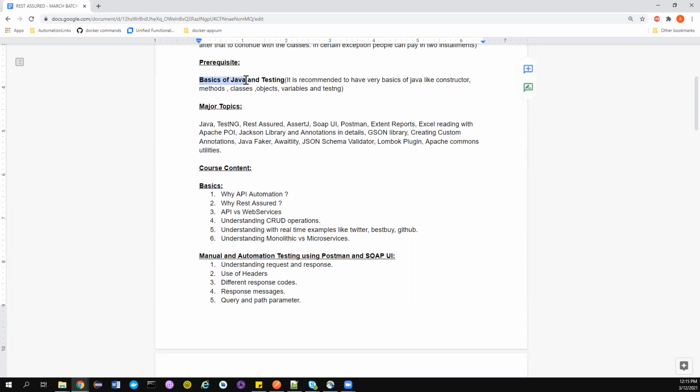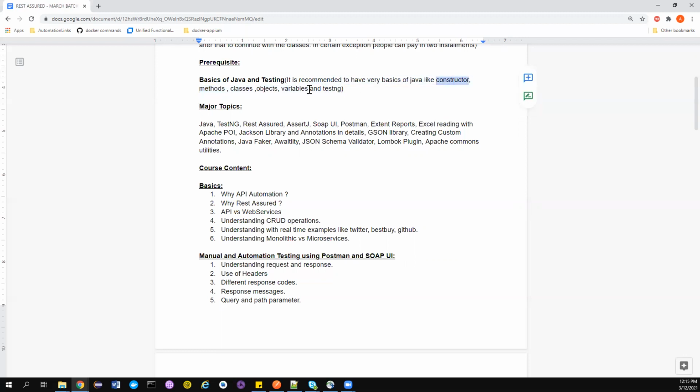Definitely I cannot accommodate the basics of Java, like what is constructor, what is methods, what is variables, what is classes, what is objects, all these things. I definitely cannot accommodate in this particular training, because I cannot take everything, so it will take a lot of time for me to cover the basics of Java itself.